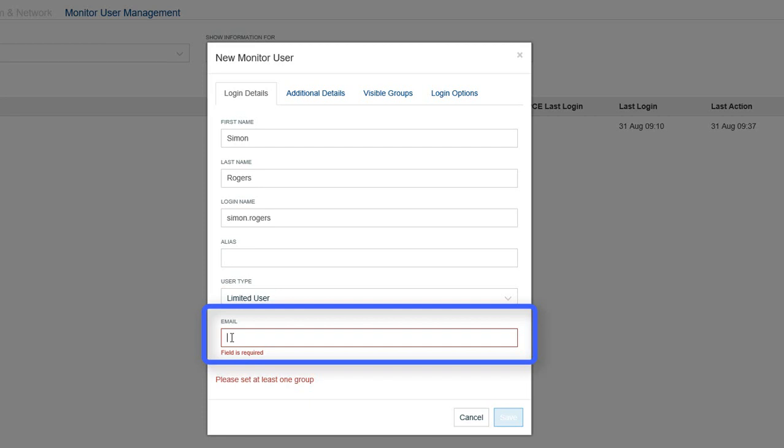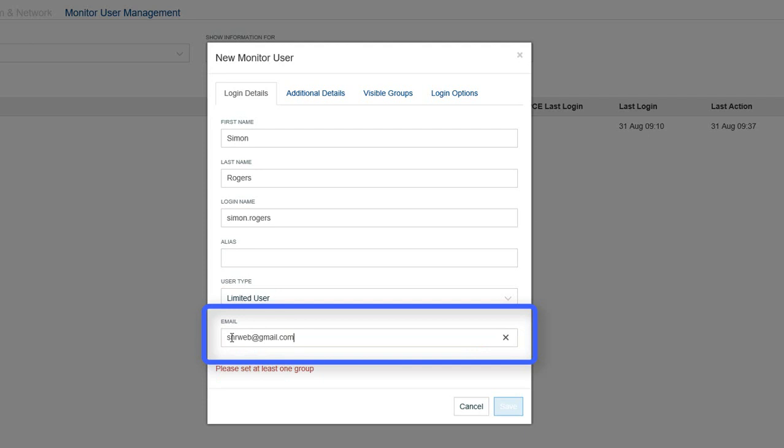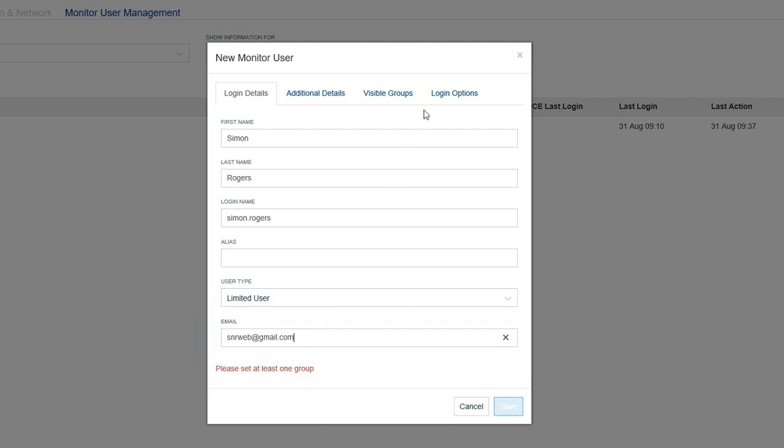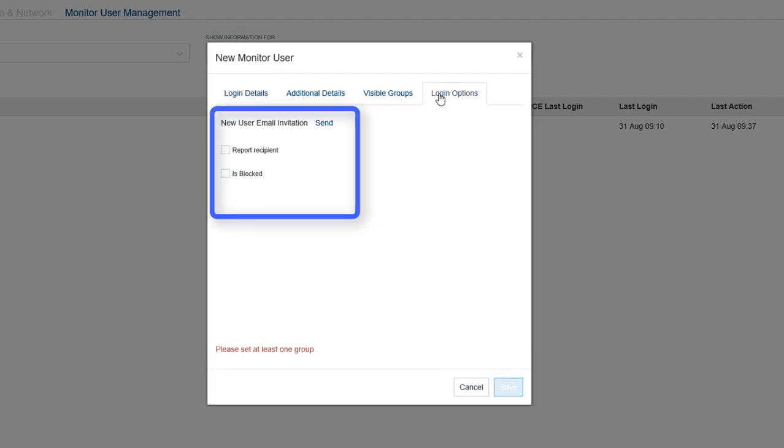Enter a valid email address for the monitor user to which they have access to confirm the password they will use. Select if the user is to appear as a possible recipient for new or existing schedule reports set up by the site administrator.